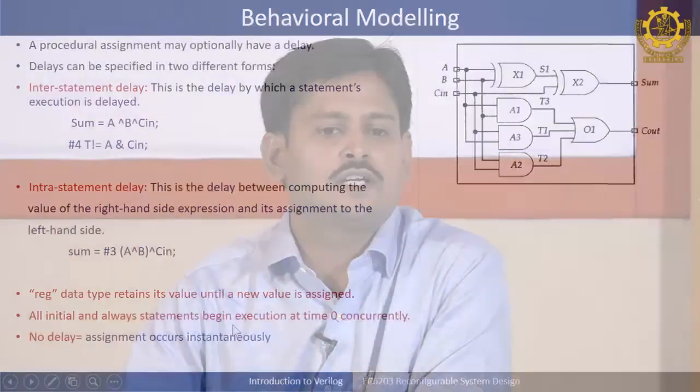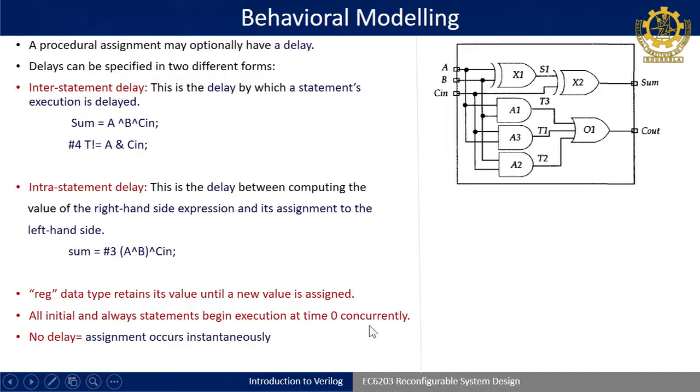Second, in the full adder example I have given, I am only having one always block. A question may arise: if I am having 3 always blocks, which will execute after which sequence? The answer is that all initial and always statements begin execution at time 0 concurrently. That means if you have 2 or 3 always statements, each always block will execute simultaneously.